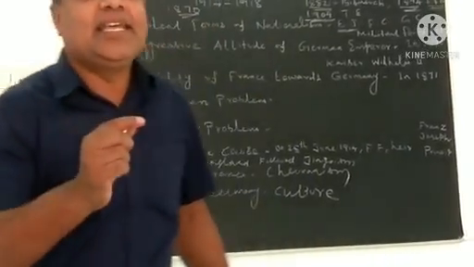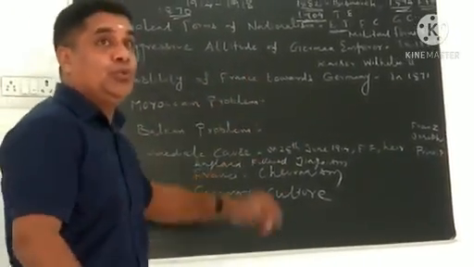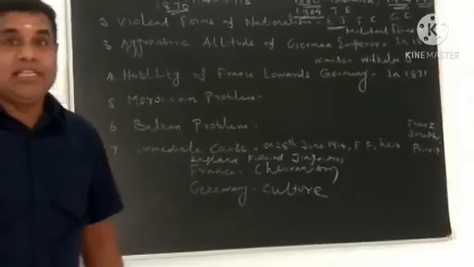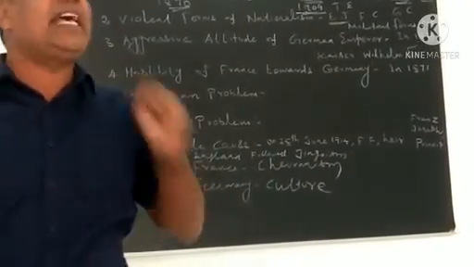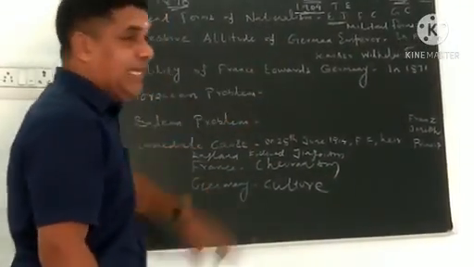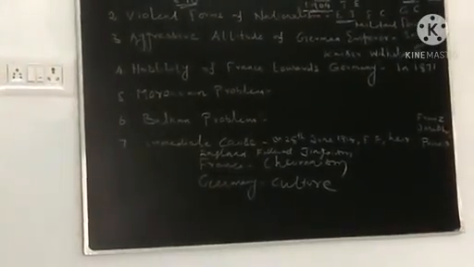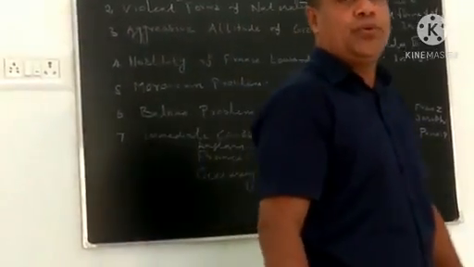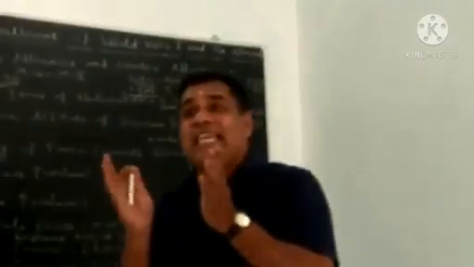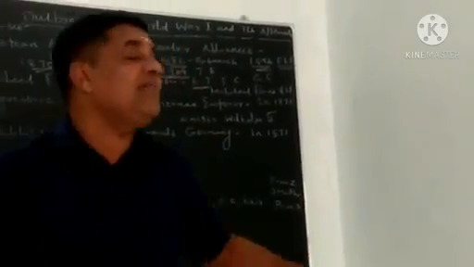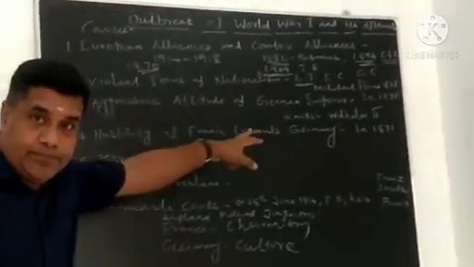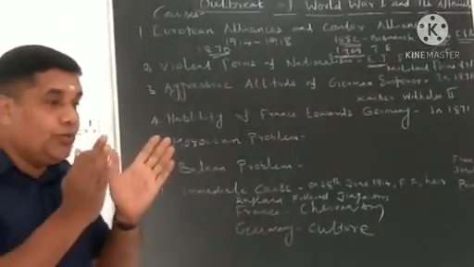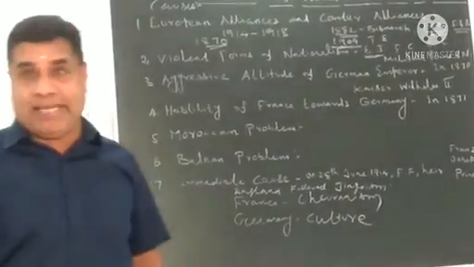Kaiser Wilhelm II could not tolerate the British saying that the sun never sets in the British Empire. So he wanted to strengthen the army and increase their armaments.